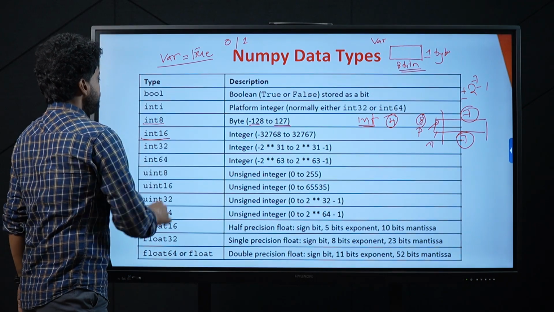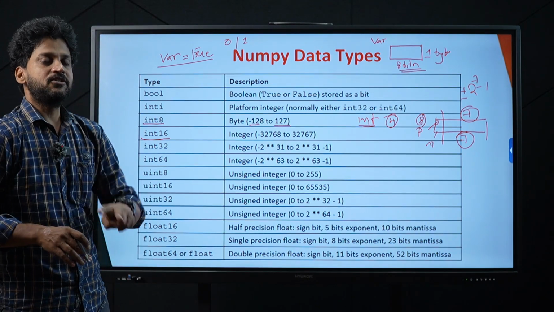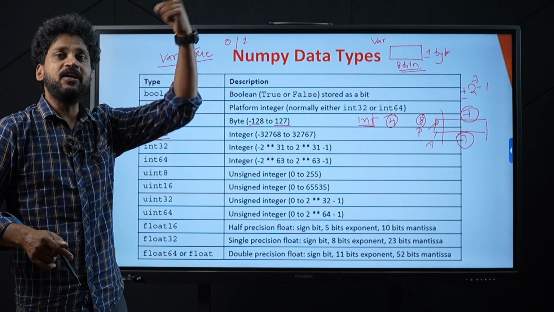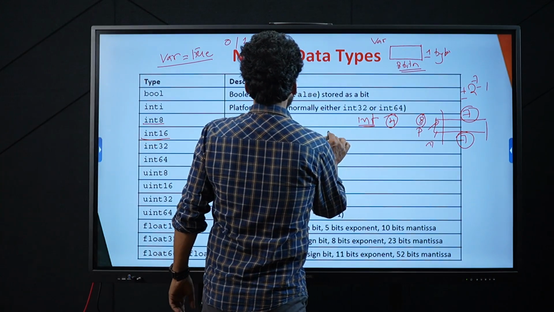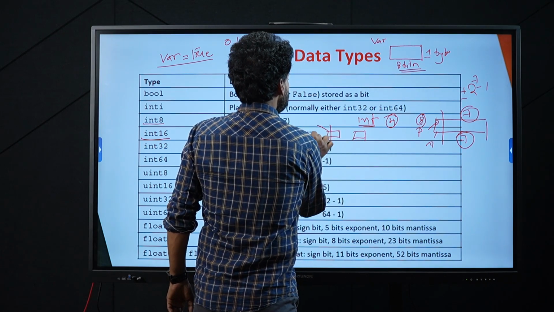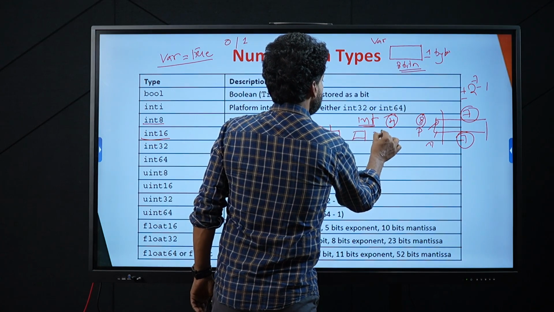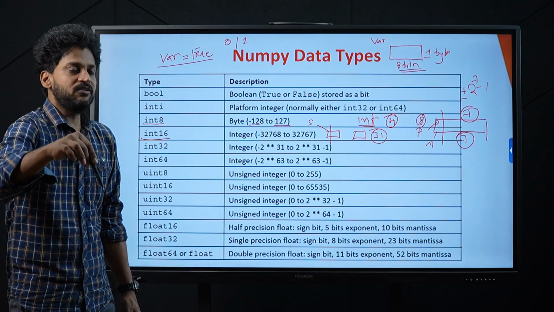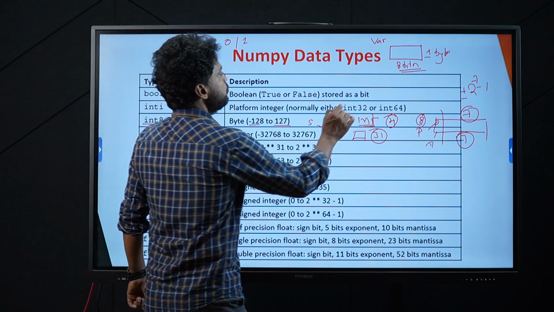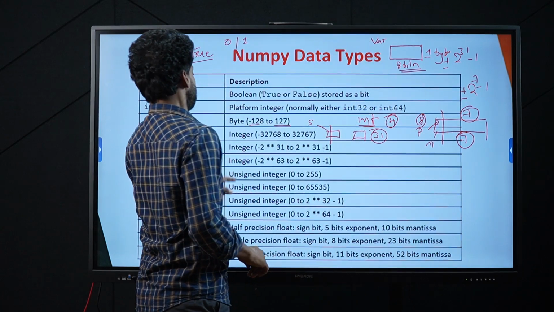Int 16. If you ask for int 16, obviously the compiler is going to provide you with 2 bytes of memory, in which the maximum representable size will be 2 power 15 minus 1. Here 2 bytes will be provided, in which the most significant byte's first bit will be for sign, and the remaining bits are available for storing the value. The maximum value is 2 power 31 minus 1, plus or minus 2 power 31 minus 1, this one.